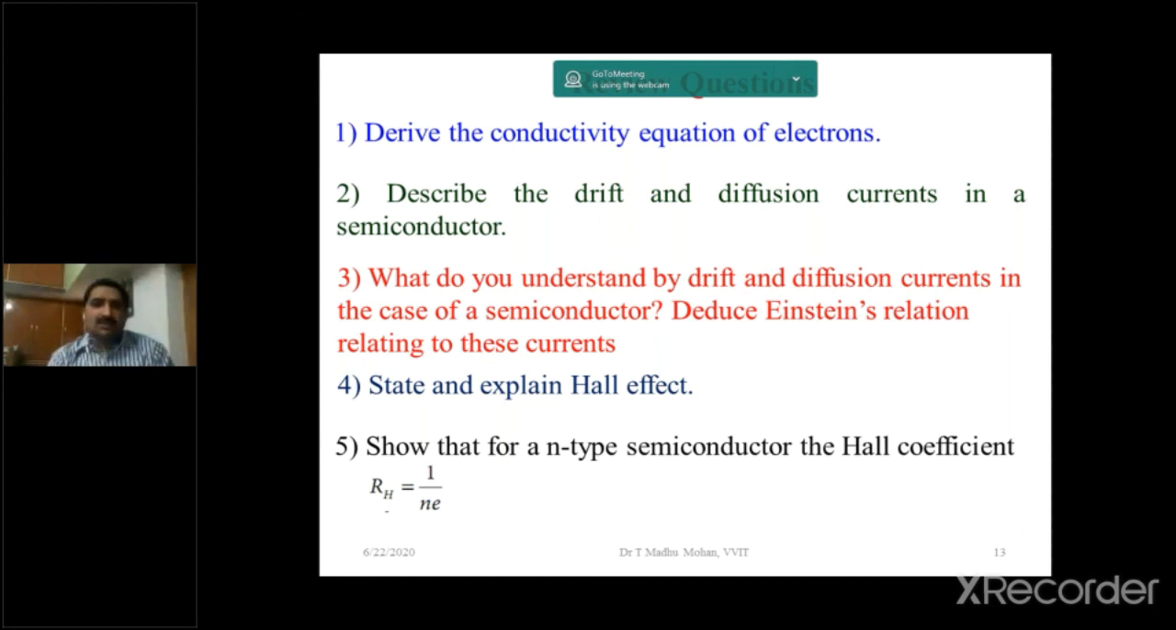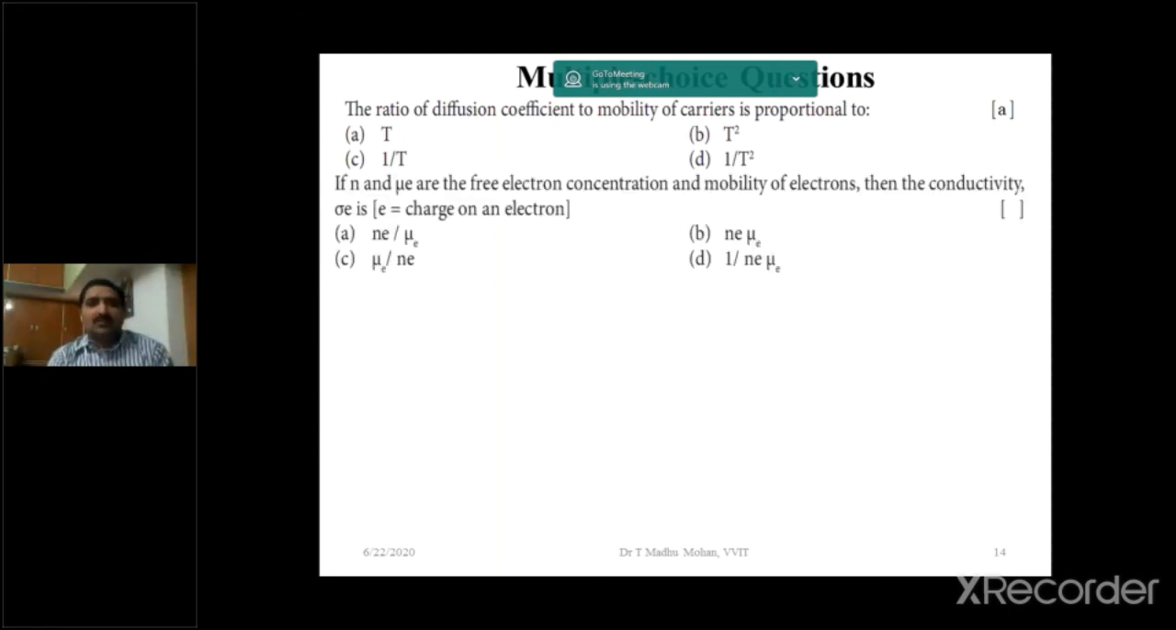Multiple choice questions. The ratio of diffusion coefficient to mobility of electron is proportional to temperature T. Already we discussed this one. If n is the charge carrier concentration and mu e the mobility of the electrons, then the conductivity sigma e is equal to n e mu e. With e cancelled, sigma is equal to n mu e. What is n? Charge carrier concentration. What is mu? Mobility of the electron.